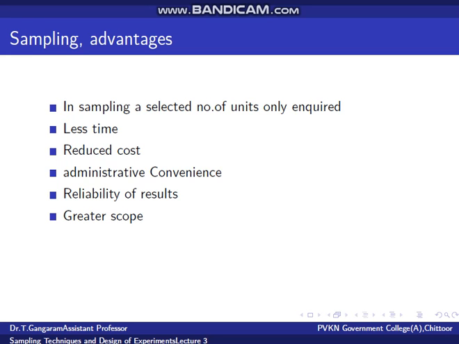Next advantage is greater scope. A sample survey saves time and money. Therefore, it is possible to have a thorough and intensive inquiry. Also, more detailed information can be obtained from a small group of respondents. More and more number of items can be included in the survey. It can be used as a check over census. Further, it can be repeated to improve the results. Hence, the scope of the sample survey is greater as compared to census.